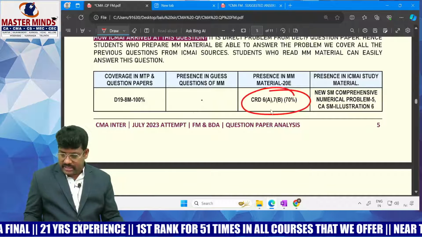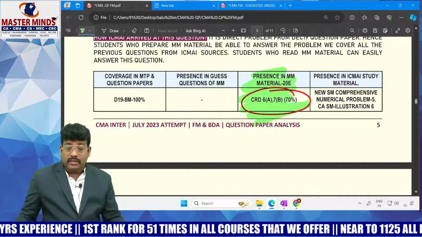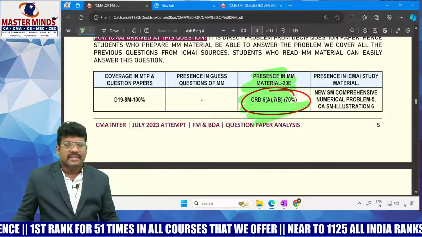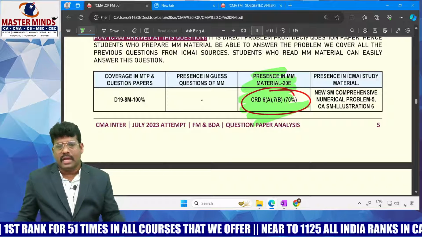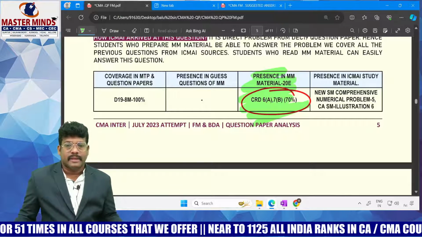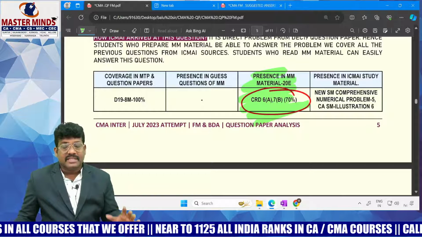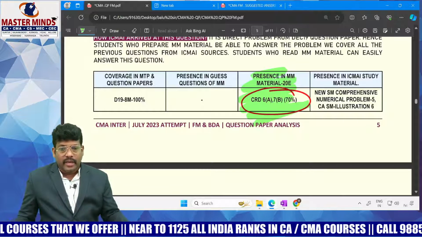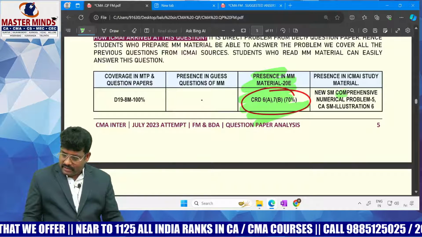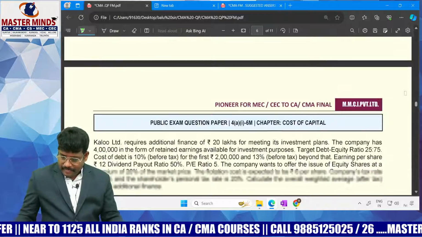By merging these, they designed this question paper. Because funds flow analysis, working capital management, cash flow analysis generally include huge calculations. So unless you have calculation ability, you cannot handle the problem within the given time period. And it is present in the ICMA study material also, right?